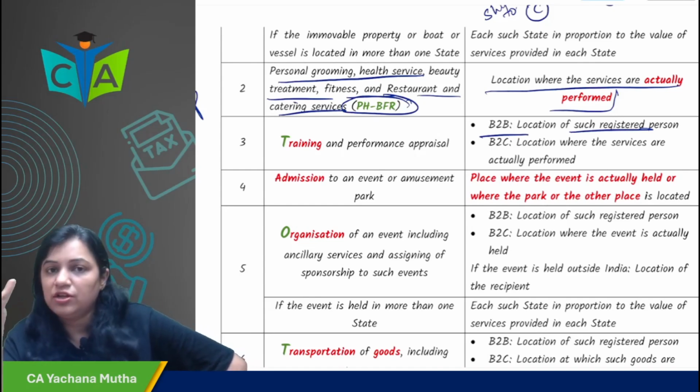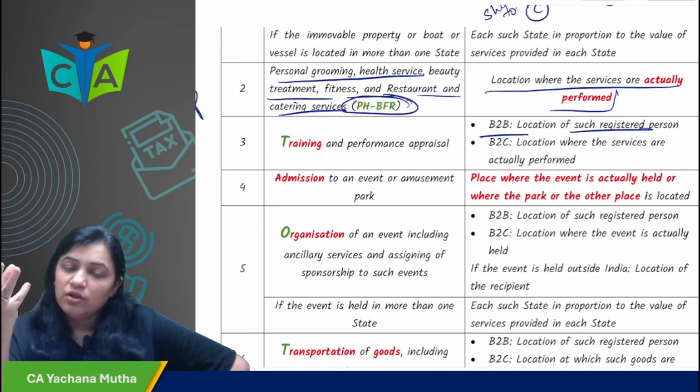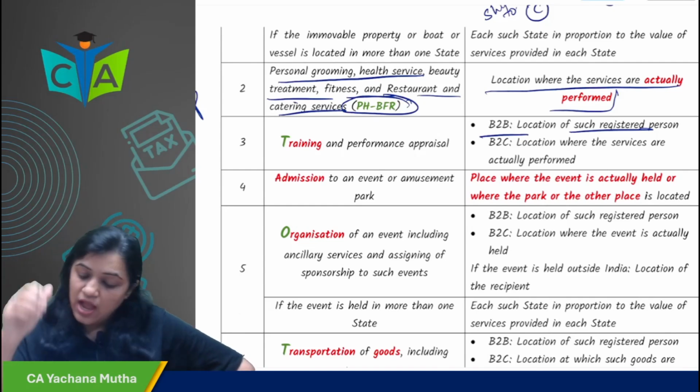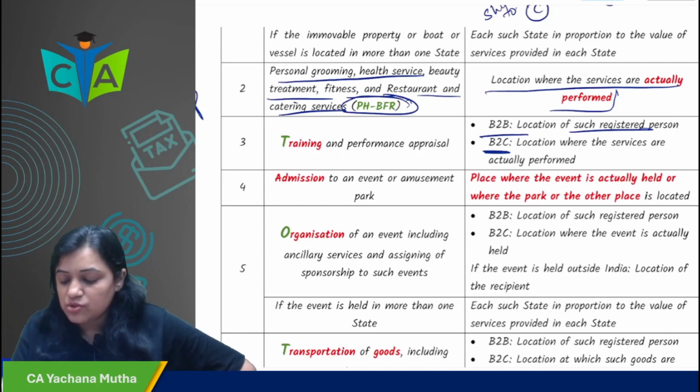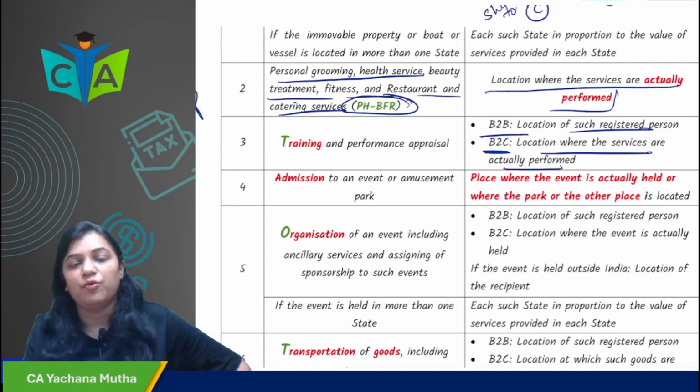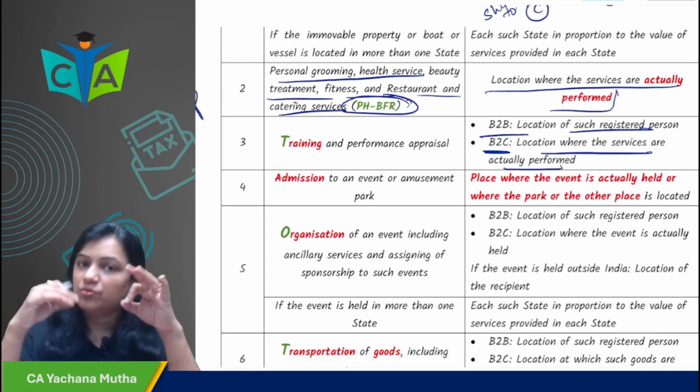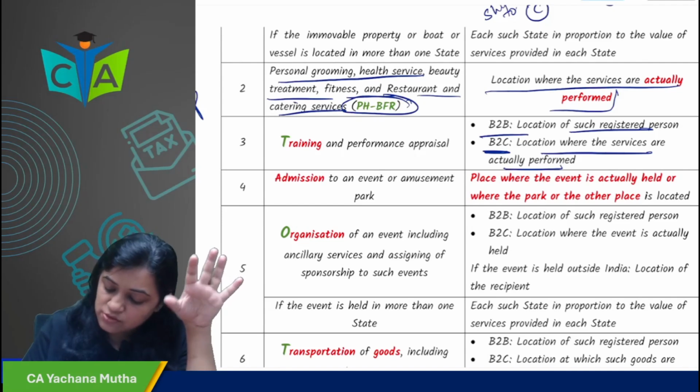For example, I am giving training to chartered accountants. B2B, in that case, the location of registered person would be the place of supply. But if it is B2C, for example, to students, then where the services are actually performed would be the place of supply.